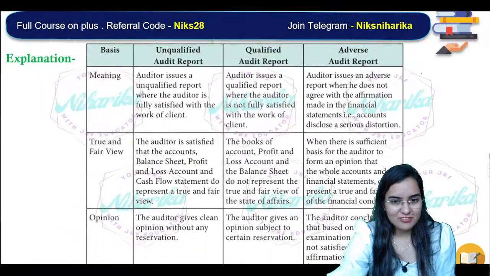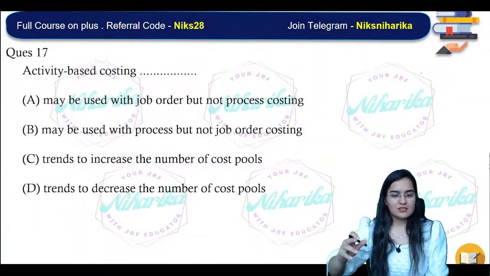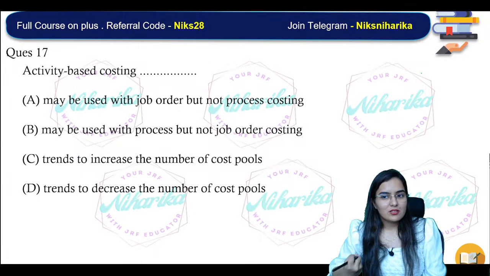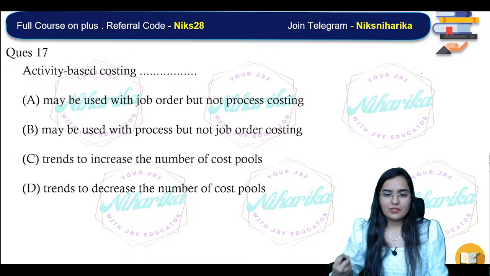In the disclaimer of opinion, it is not in their hands because the company has tried to hide every detail from them.